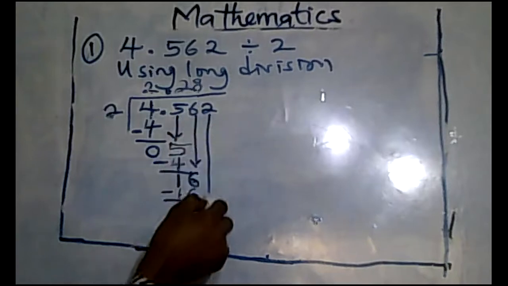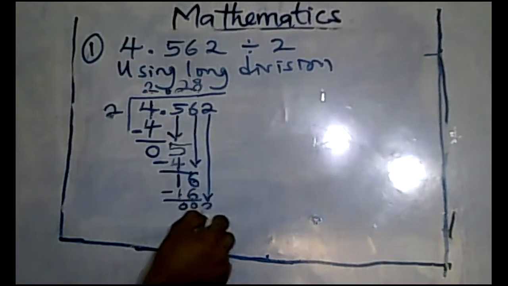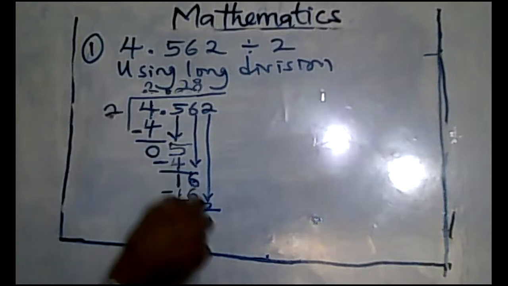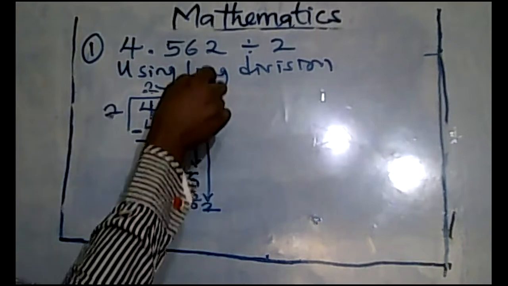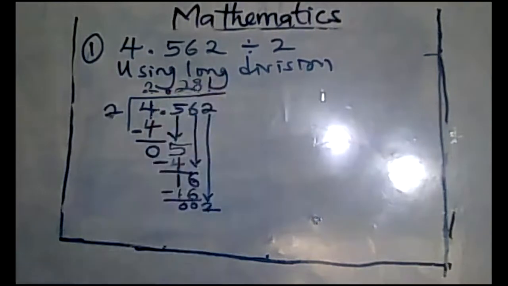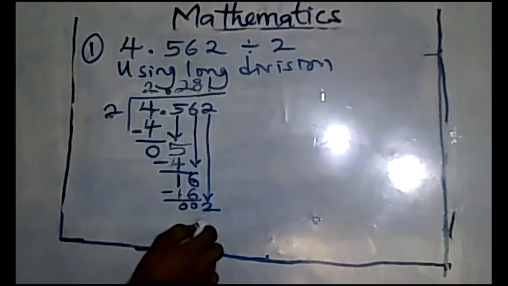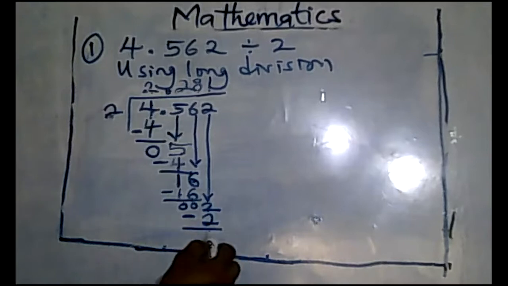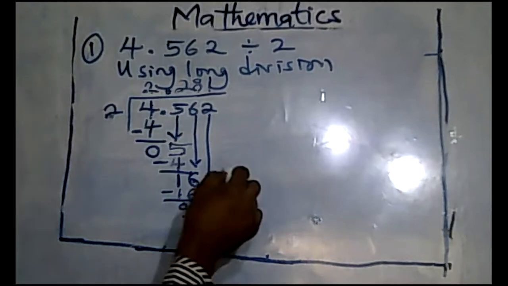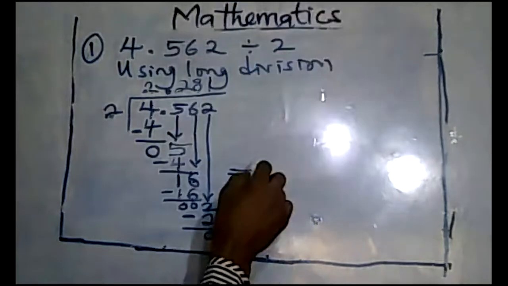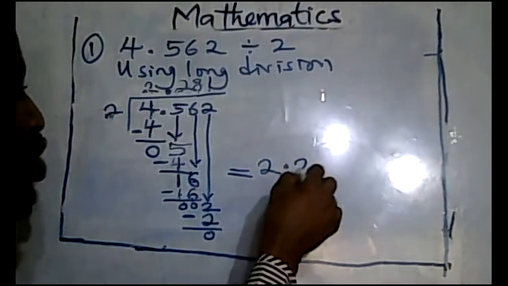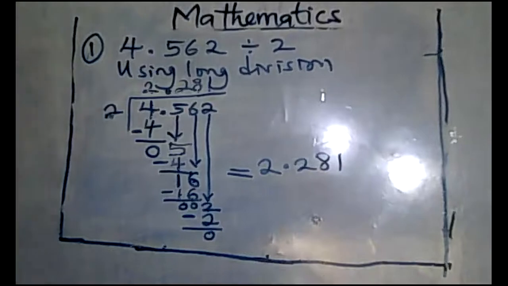Finally, bring down your 2. Then say 2 in 2 is 1. Write it above here. Then repeat the same process. Say 1 times 2 is 2. Write the answer below here and subtract again. 2 minus 2 is 0. Therefore, our answer is what we got before, which is 2.281.